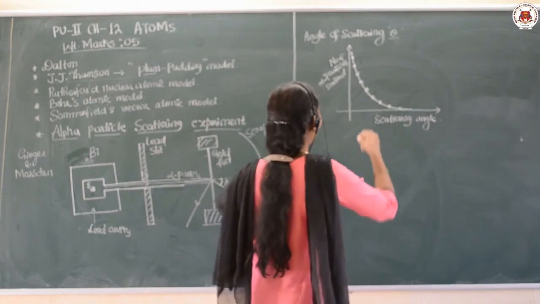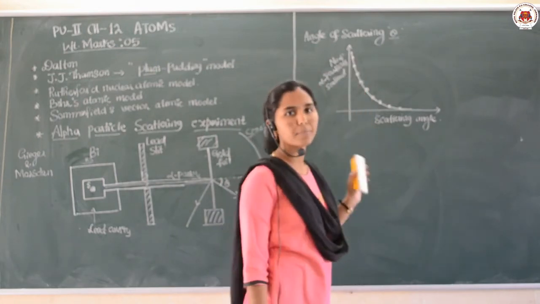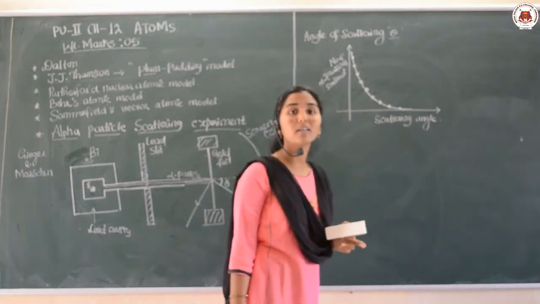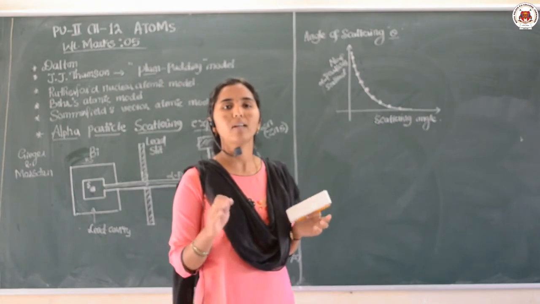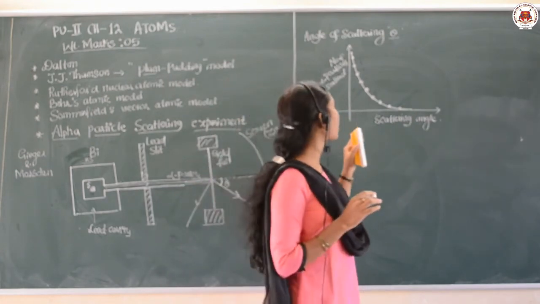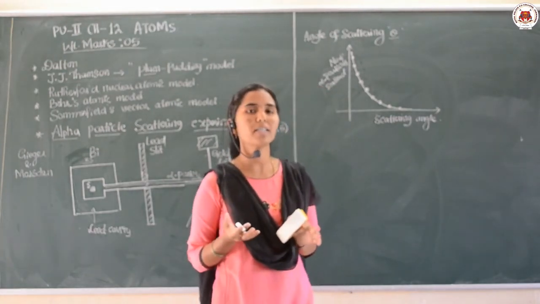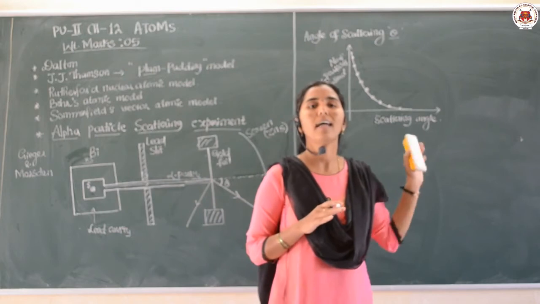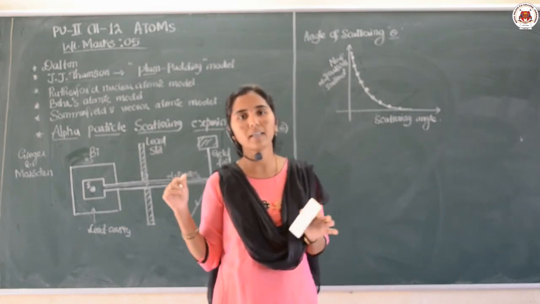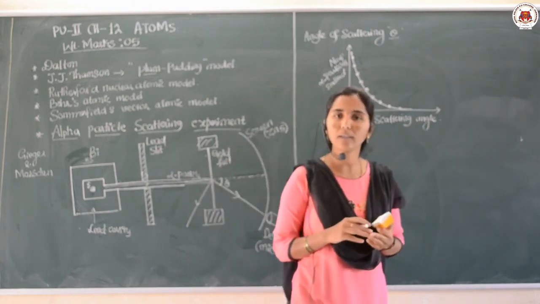So the dots indicate the experimental data, and the solid curve represents the theoretical prediction. When we look at the graph, it is very clear that the theoretical prediction and the experimental observations of the alpha particle scattering are approximately equal to each other.